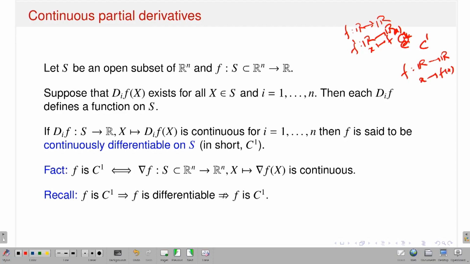Now, if my function is differentiable, that means the derivative is also a map from R to R, okay, and what is the map? x goes to f prime of x. Now, if I say that my function f is differentiable and the derivative map is continuous, then I will say that f belongs to what is called C1. That is for single variable functions. Now, if I have a function instead of R to R, suppose I have a function from Rn to R. Now, the question is, can I talk about the notion of C1?